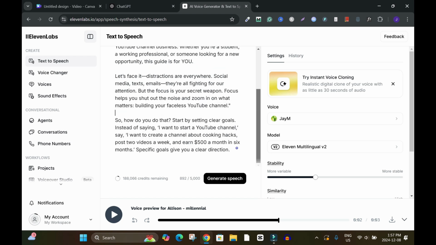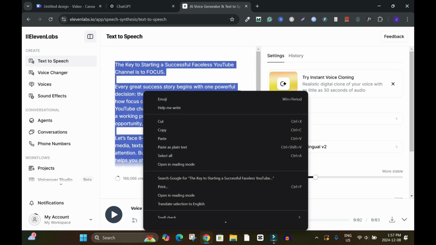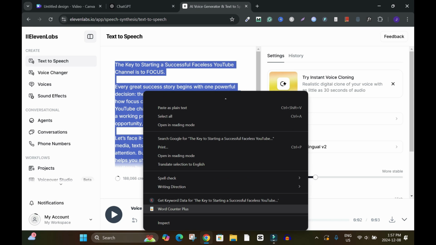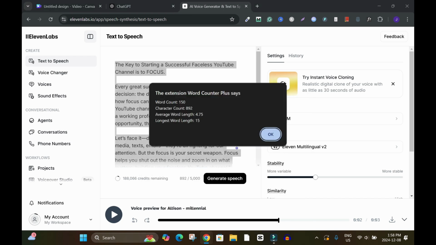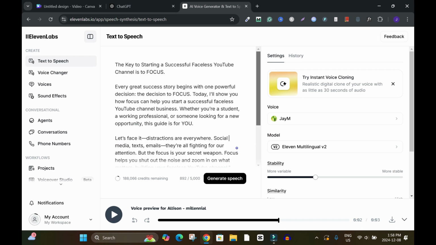So let me show you. When I highlight this, right click and click on word count plus. You can install this extension. It's free. See, I have 150 words, so it's not that much. All right, so don't drop more than 250 words here. It's not good. Once I have my voice here, I'm good to go.